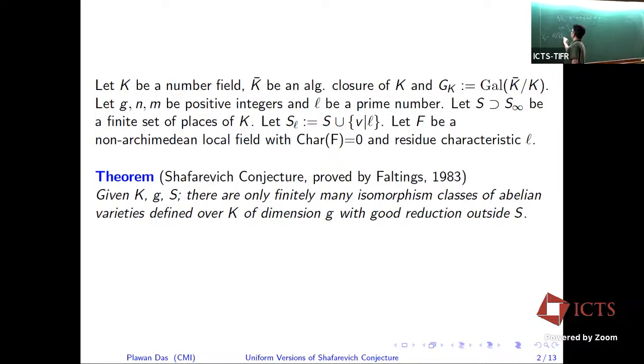This is over k bar, and take the inverse limit over n, and then you tensor with QL. Then this gives a 2Z dimensional QL representation. Okay, that means I'm just saying that, if you fix a basis, GL 2Z QL will be isomorphic to GL 2Z QL.